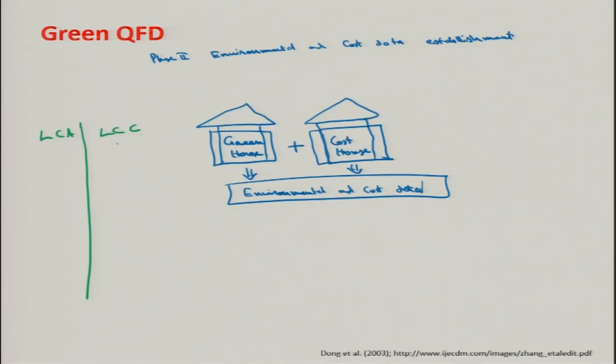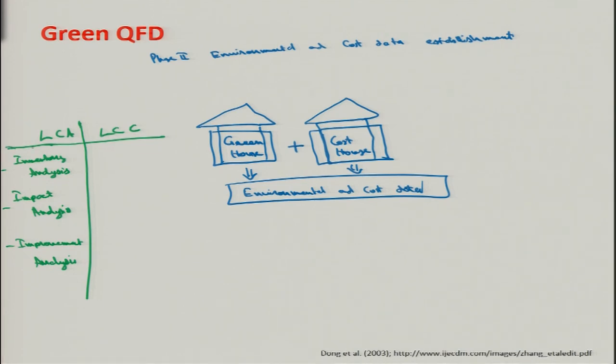Life cycle assessment is when we have inventory analysis, then the impact of the product on the environment, then can we improve it? Improvement analysis. Okay, these are certain stages. I will discuss life cycle analysis in great detail in the coming sessions which I will take next.